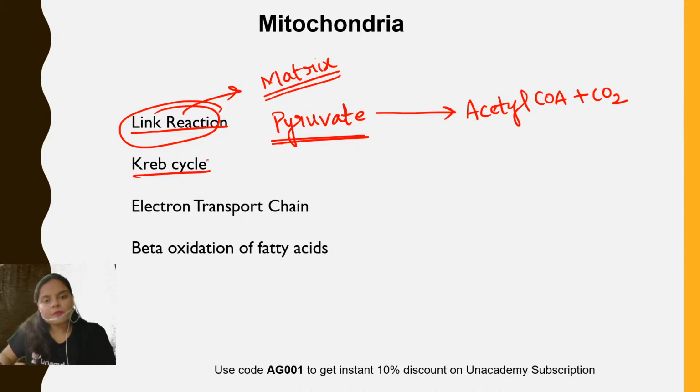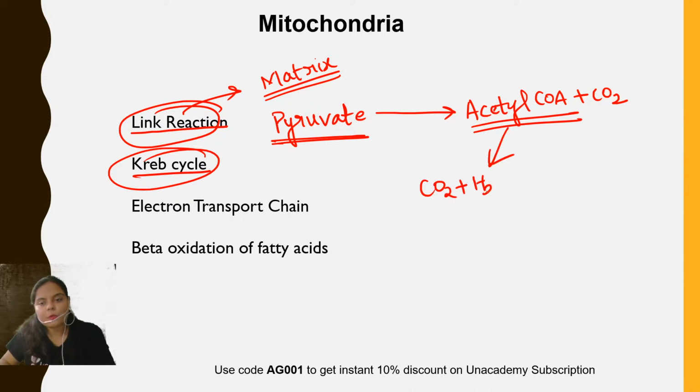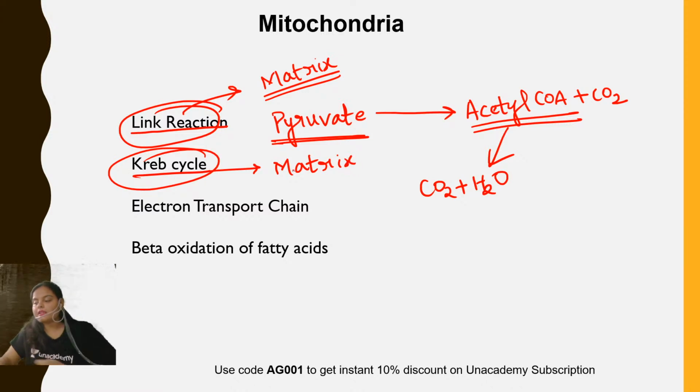Okay, then what happens in the Krebs cycle? The acetyl coenzyme A formed in the link reaction enters the Krebs cycle and finally breaks into CO2 and water. This Krebs cycle is also taking place in the mitochondrial matrix. That means all the enzymes of the Krebs cycle are present in the mitochondrial matrix. But is my statement correct? The answer is no. Not all the enzymes of the Krebs cycle are present in the matrix.